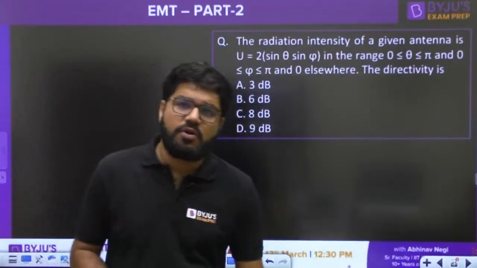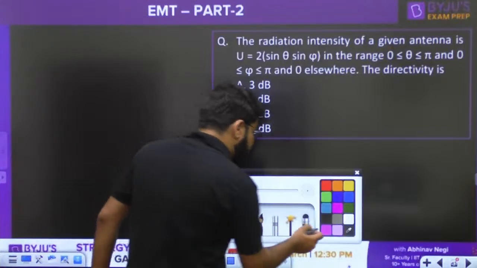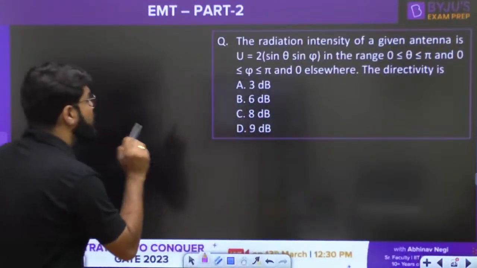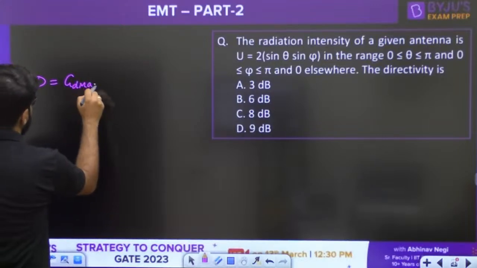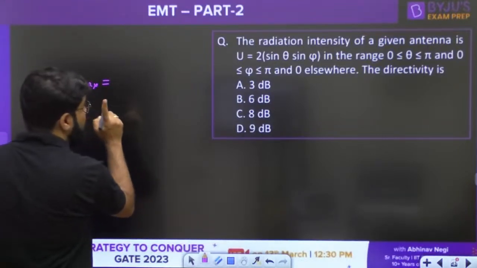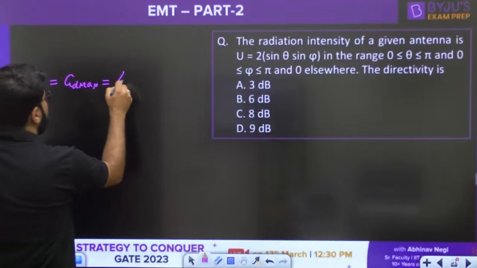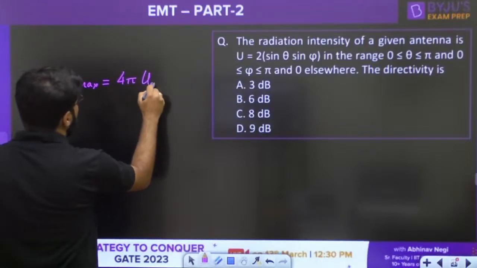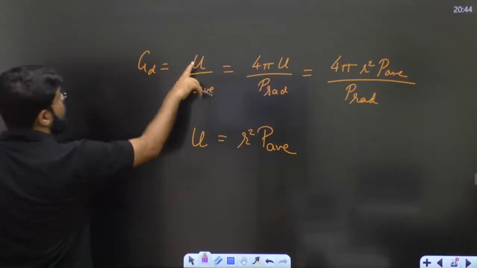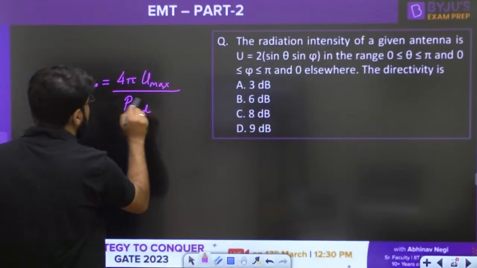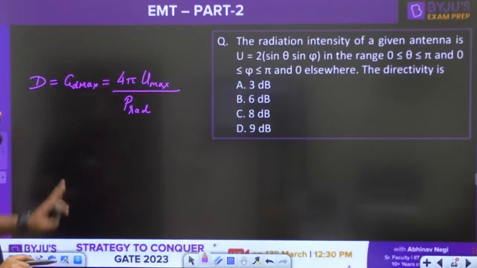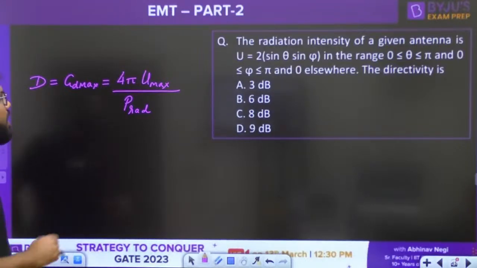Now see very carefully what you need to calculate. You need to calculate the directivity of the antenna. Just now we discussed what is the directivity? GD max. GD max is given by what formula? GD max is given by the formula 4 pi U max upon radiated power. So there are the two things you need to calculate: U max upon P rad, right? U max upon P rad.